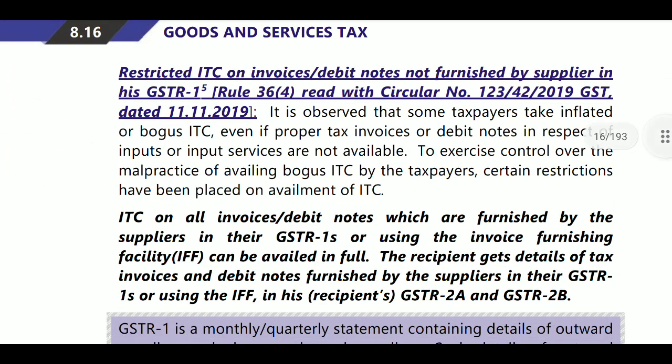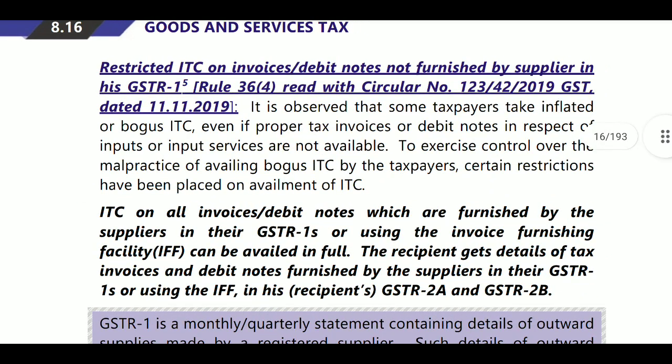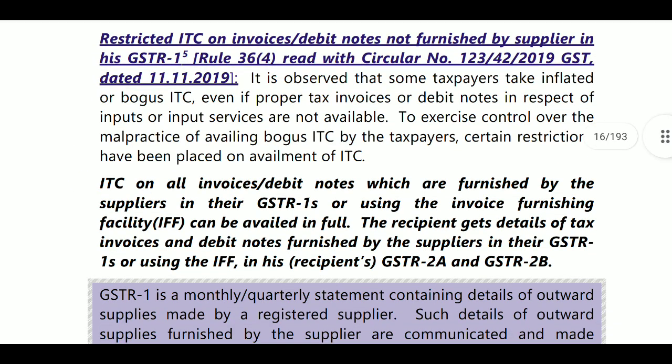Next, restriction of ITC on invoices and debit notes not furnished by the supplier in his GSTR 1. The supplier must file his GSTR 1, which is replicated in our GSTR 2. But we cannot take the ITC if the supplier has not filed the GSTR 1. As per rule 36(4), it is observed that some taxpayers are taking inflated or bogus ITC even if the proper tax invoice or debit note in respect of inputs or input services is not available.